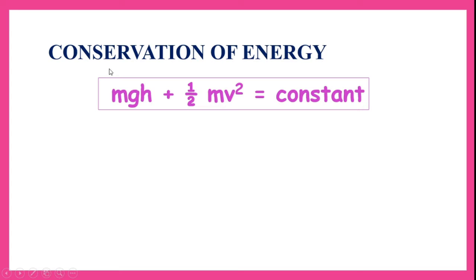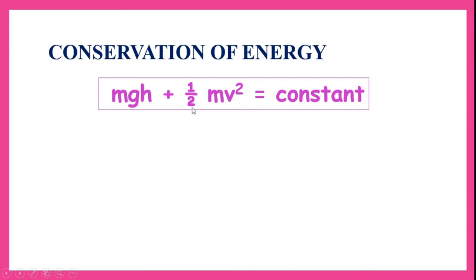Let us see the conservation of energy now. According to conservation of energy, the mathematical representation is mgh plus half mv square is equal to constant. In earlier classes I have discussed what is mgh. So remind this, this is called potential energy, whereas half mv square is nothing but kinetic energy.